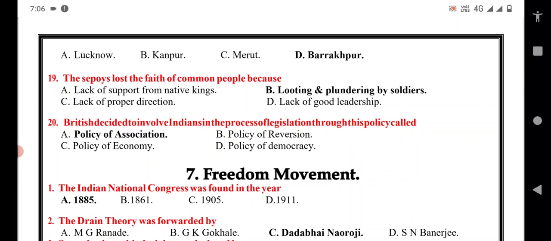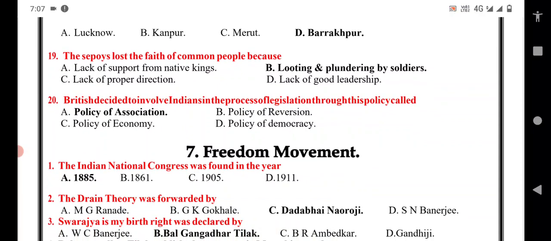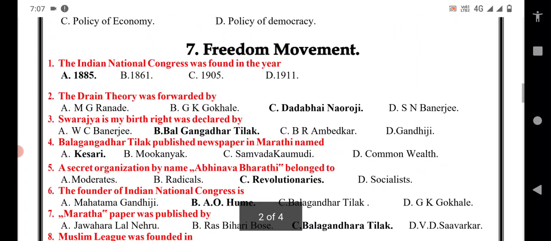The British decided to involve Indians in the process of legislation through this policy called the policy of association. A option is the correct answer.